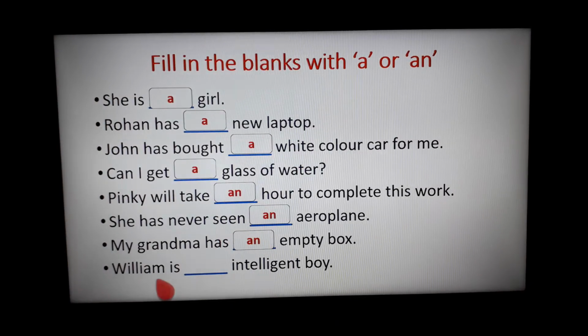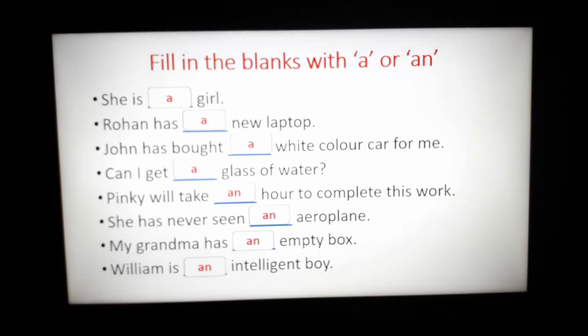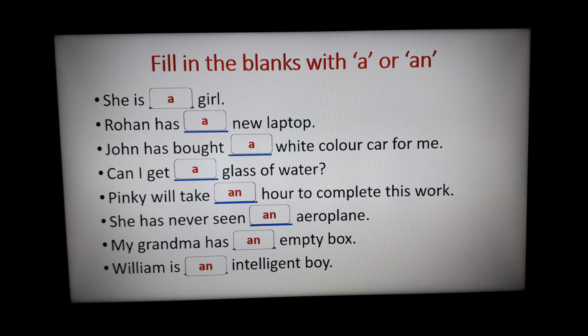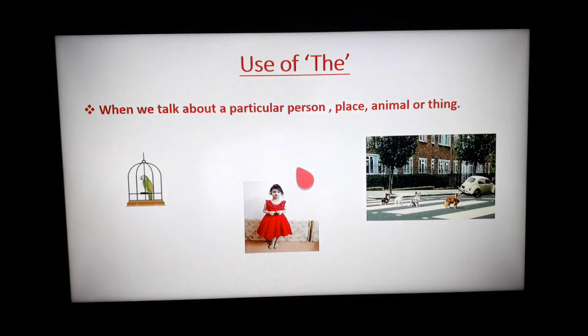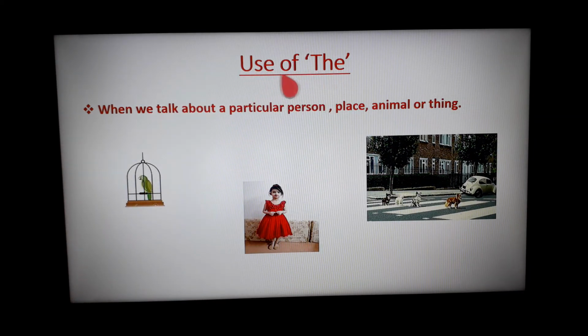William is dash intelligent boy. I is a vowel. So what will you write? An. William is an intelligent boy. Now let's discuss the use of article the. When we talk about a particular person, place, animal or thing, we use the. Like if I say Priya, Taj Mahal, or if I particularly talk about my dog, any dog can be there, but if I specifically talk about my dog, then we will say the with it.